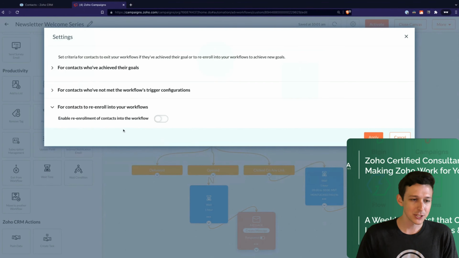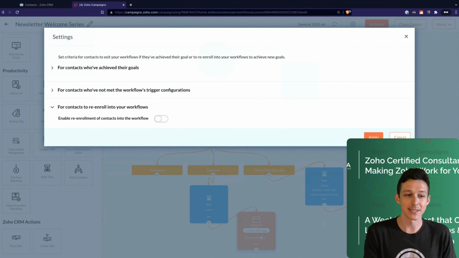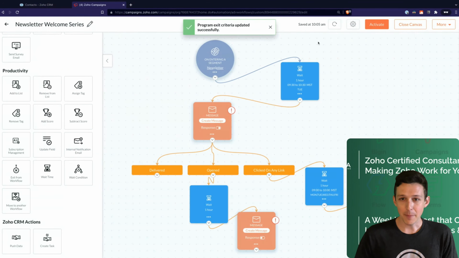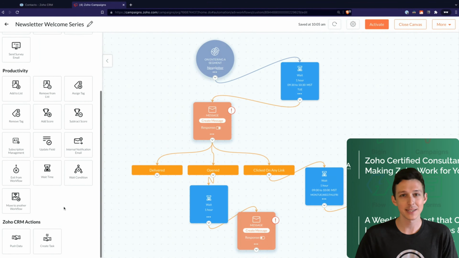Lastly here, you can actually allow people to re-enroll, right? So maybe I left the segment and then I came back. Should it re-enter me into this workflow again? In this case, for a welcome series, I'd probably say no. For other types of long form drip content, you might say yes. But in this case, we'll leave this one off. And at that point, that pretty much covers everything for the workflows. Again, these are going to take some practice.